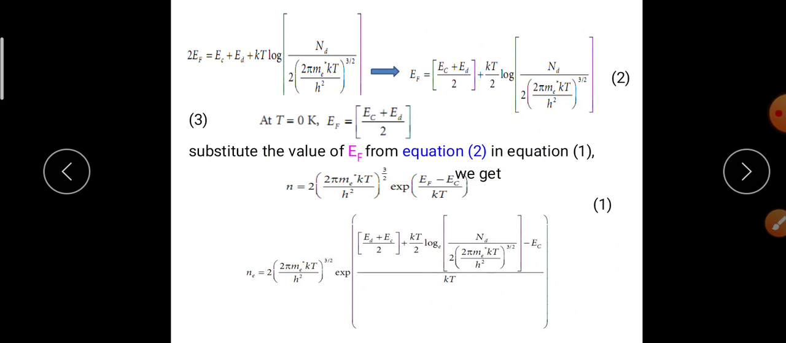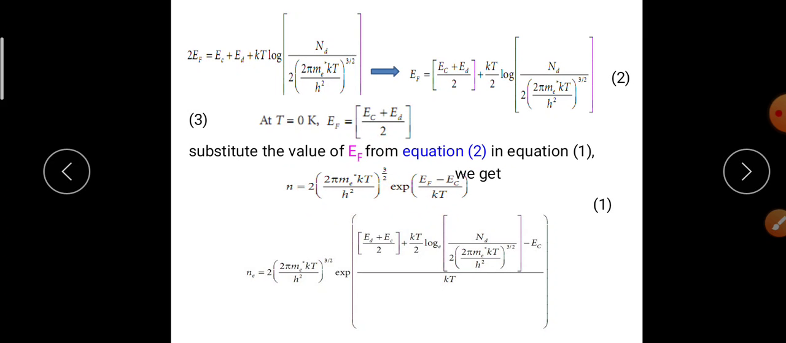Question 2. At T is equal to 0 Kelvin temperature, Ef is equal to (Ec plus Ed) by 2. Here substituting k is equal to 0, then Ef is equal to (Ec plus Ed) by 2. Substituting the value of Ef from equation 2 in equation 1, N is equal to 2 into (2 pi me kT by h square) whole power 3 by 2 exponential (Ef minus Ec) by kT, we get.